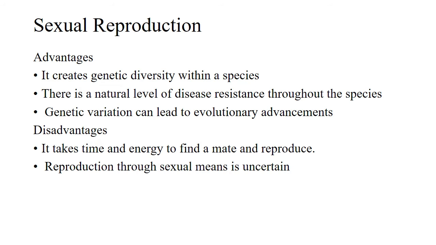And the second disadvantage is that reproduction through sexual means is uncertain. Sexual reproduction is not a 100% successful method of creating offspring. Some chosen mates may be infertile. Others may not have the gametes come together despite numerous attempts at creating offspring. Although there are diversity advantages that come through this method of reproduction, it is an uncertain method.